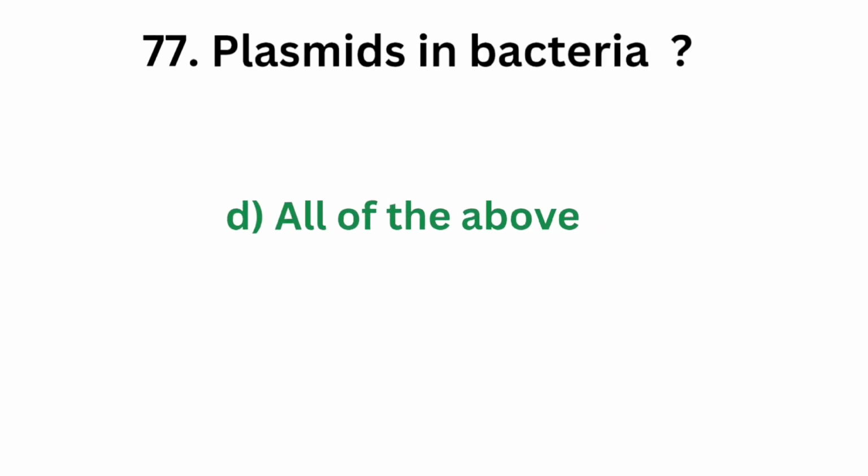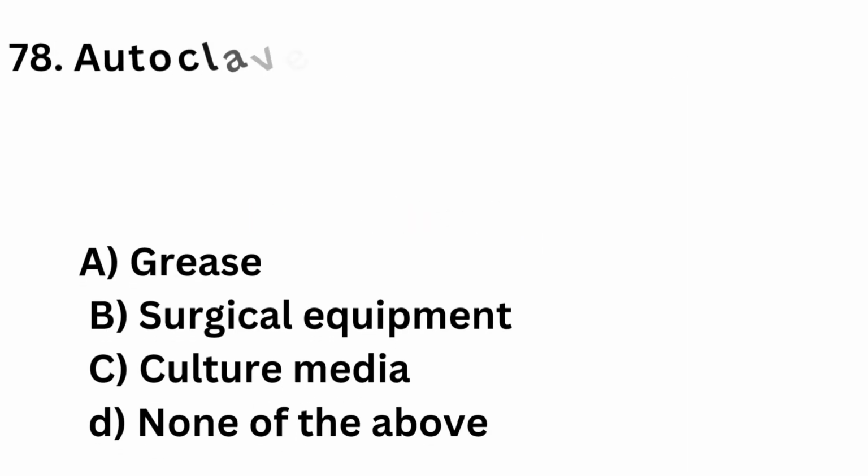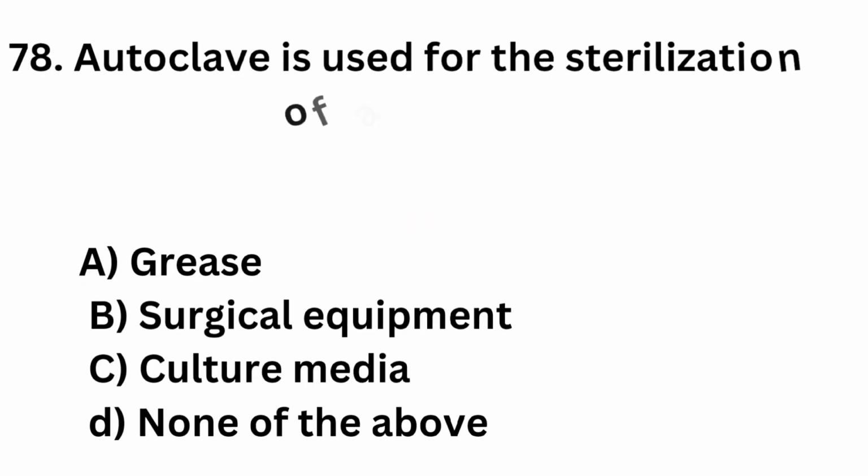The correct answer is option D, all of the above. Plasmids are extra chromosomal genetic material. They give antibiotic resistance to host bacterium and can transfer information from one cell to another.